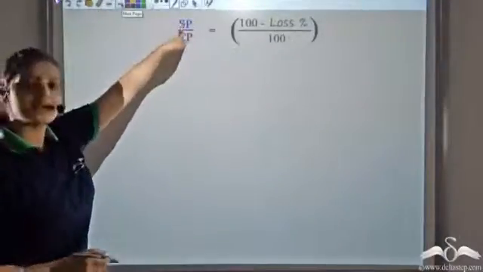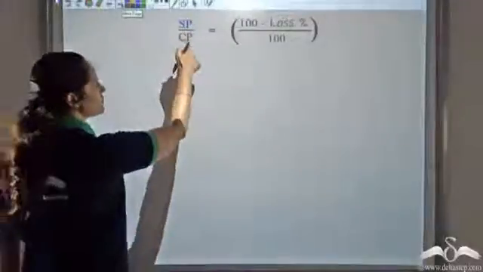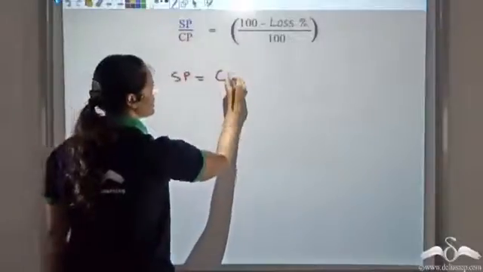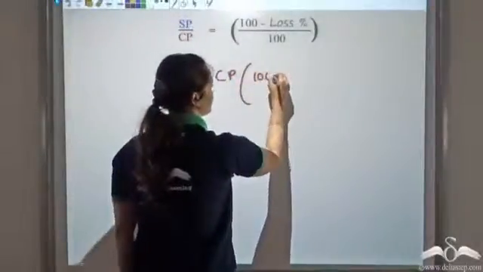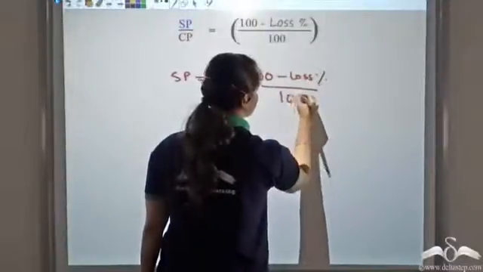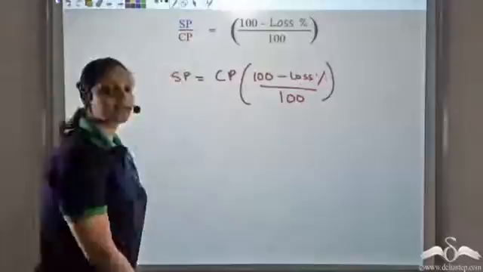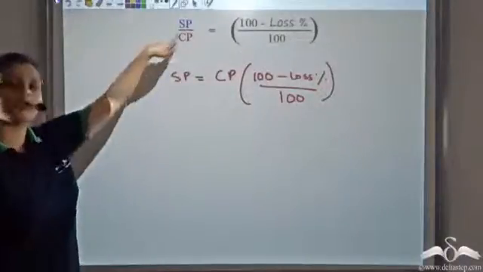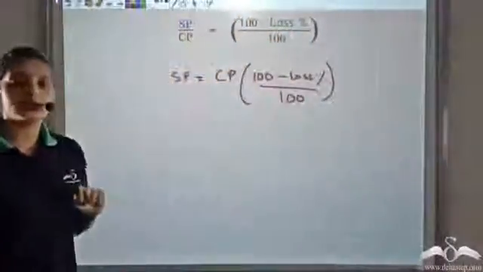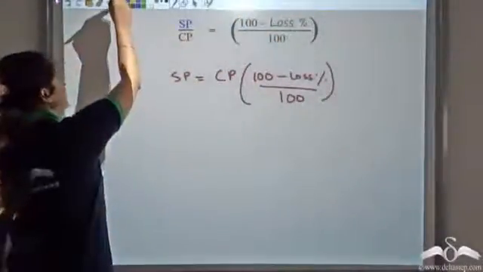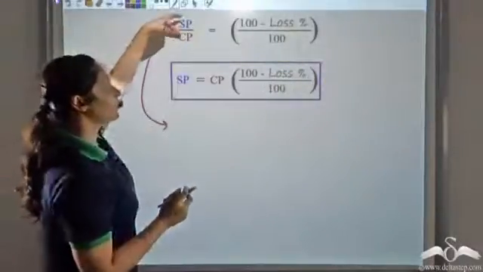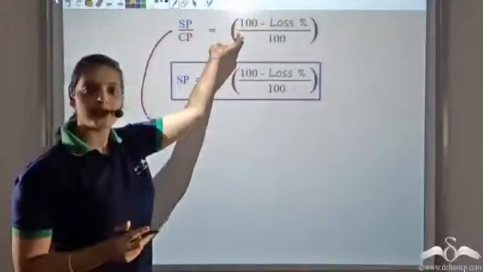Now I can find selling price from here. Selling price would be nothing but you multiply both sides by cost price, 100 minus loss percent upon 100. So this is what my selling price is. But I wanted to find the cost price. I know the selling price. I know the loss percent. I wanted to find the cost price. So what I'll do is, I'll reciprocate this. If I reciprocate both the sides, the equality remains.